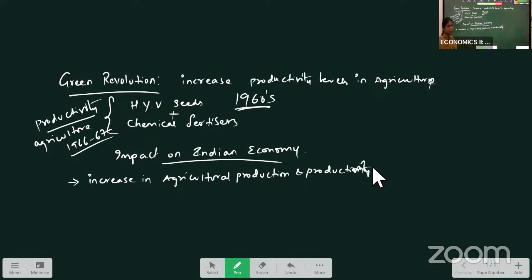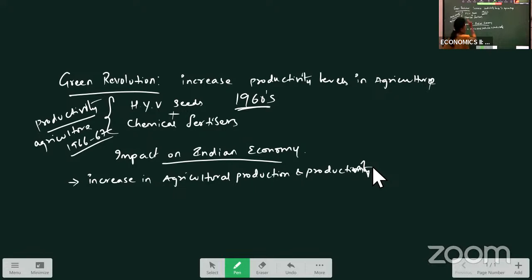So through this green revolution, our agricultural production has increased. Once the food grain production and hybrid variety seeds were increased, our rice production has increased, wheat crop production has increased, along with non-food crops like oil seeds. So here we can see agricultural productivity and production of major crops in India have increased.